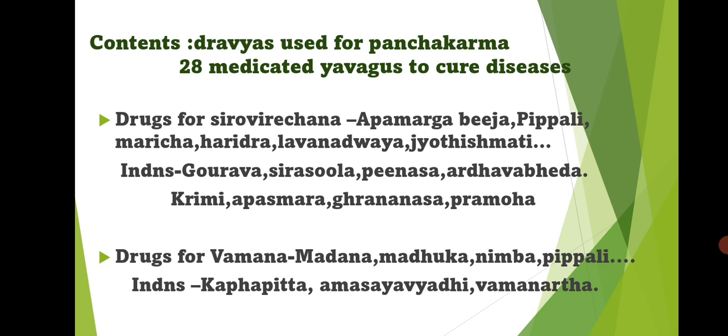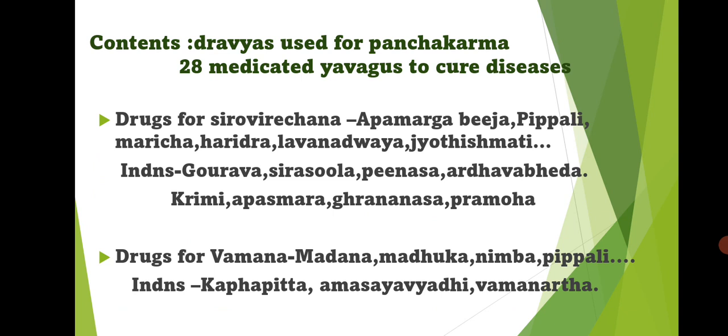The chapter begins with the drugs for Shirovirejana, and Apamarga Bija is mentioned first, and hence the name of the chapter is Apamargathanduleeya adhyaya. Apamargathandula means Apamarga Bija. Since the chapter starts with Apamarga Bija, the chapter is named Apamargathanduleeya adhyaya.